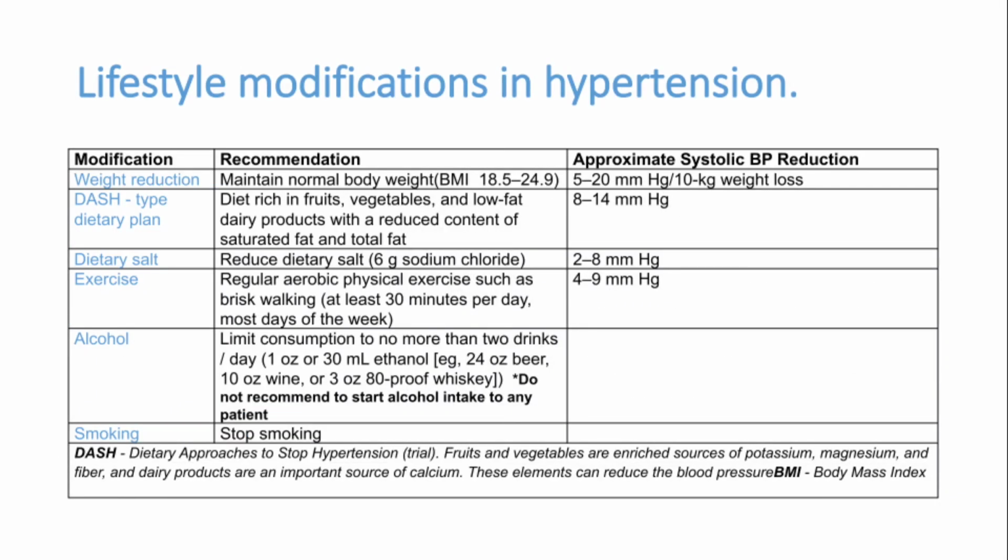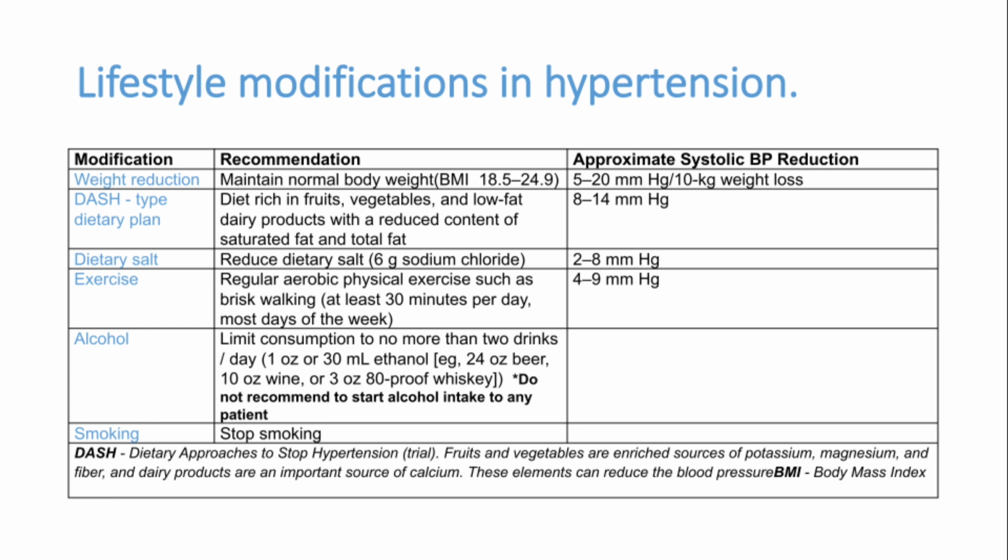Whenever we have a patient with high BP, we will not start antihypertensives initially. We will give some time for lifestyle modification. These lifestyle modifications are very important to reduce the BP. So, weight reduction and regular exercise. Exercise is walking for 30 minutes every day, most days in a week. That is very important. So a 30 minute continuous walk is required. Weight reduction is also very important. If dietary restrictions are required for weight reduction, that should be followed.